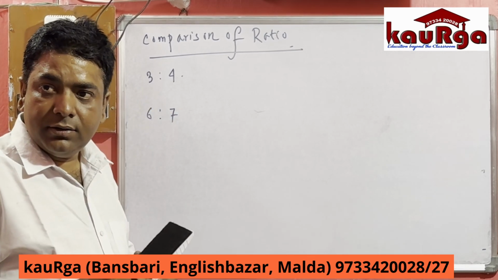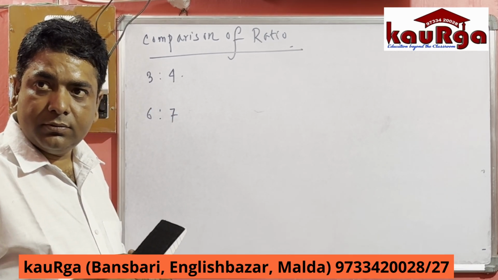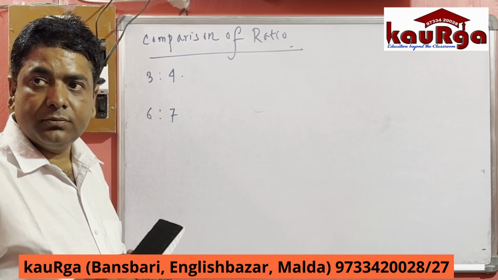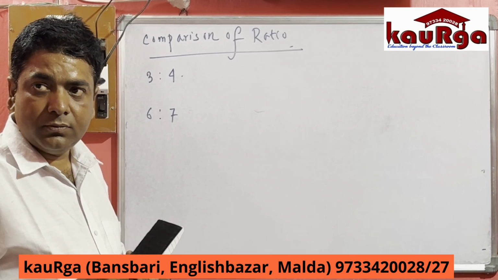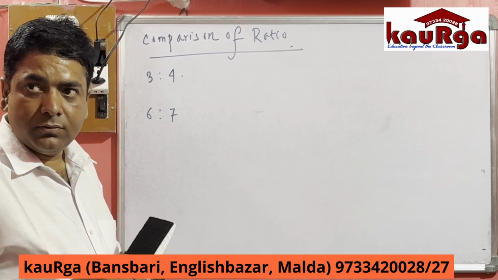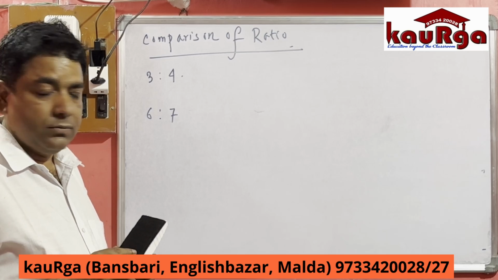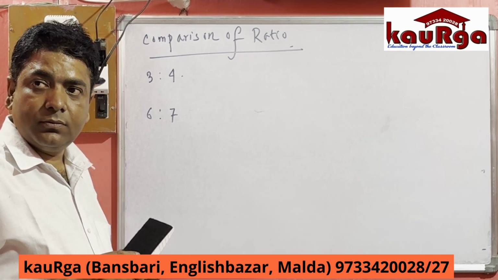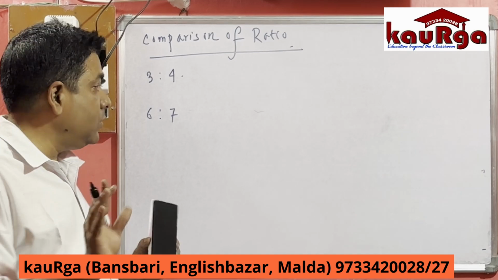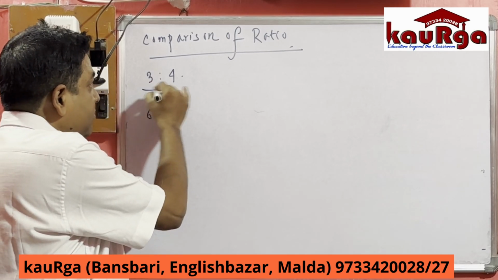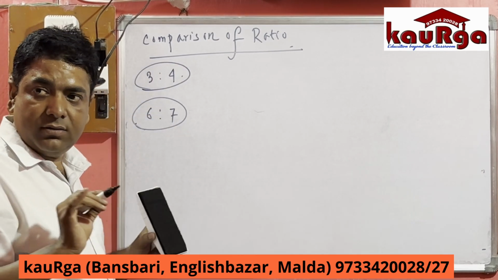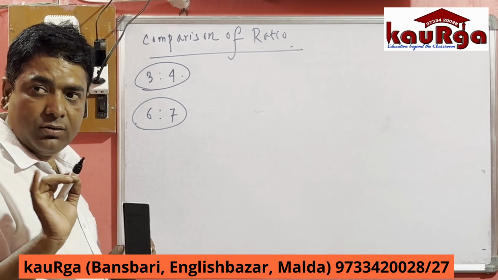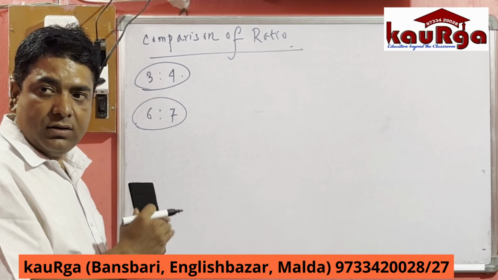We can do this with the help of fractions, using equivalent fractions. First we will write the fractions 3 by 4 and then 6 by 7. These two terms are not in continued proportion. We are comparing these two fractions.